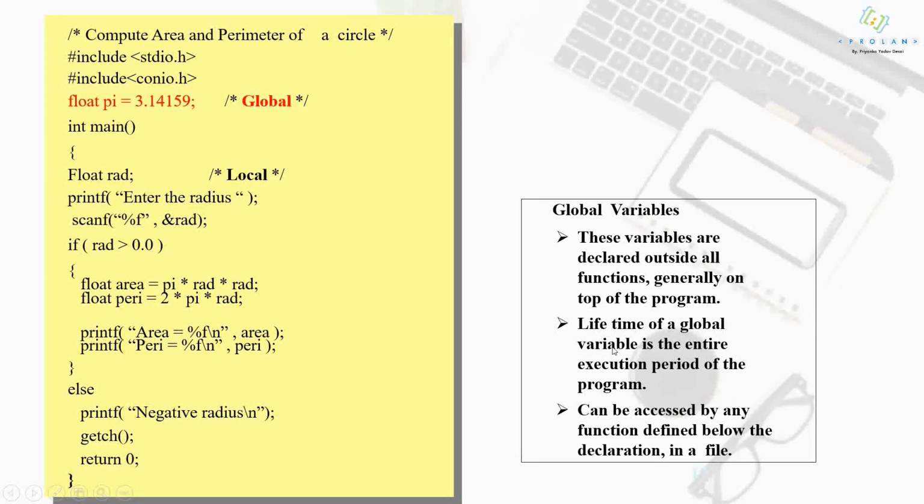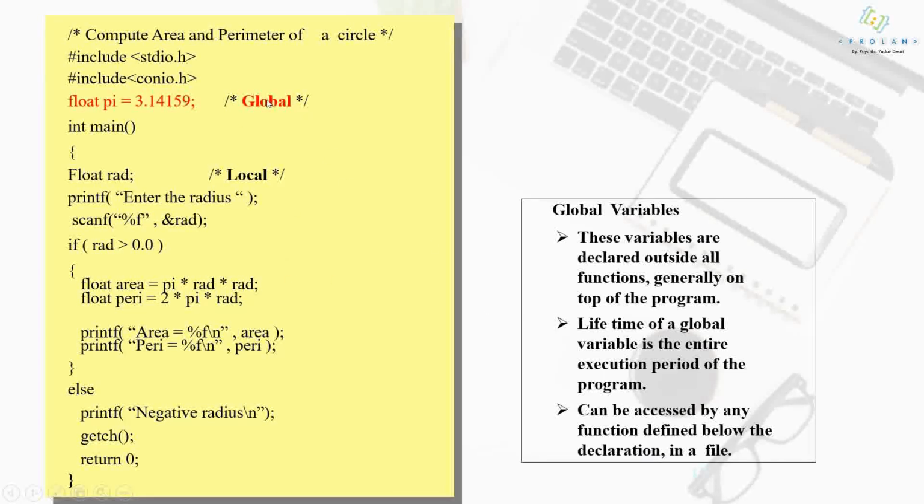The lifetime of a global variable is the entire execution period of the program. So whenever you want to, in the middle of any function, you can access this global variable. These can be accessed by any function defined below the declaration in a file.